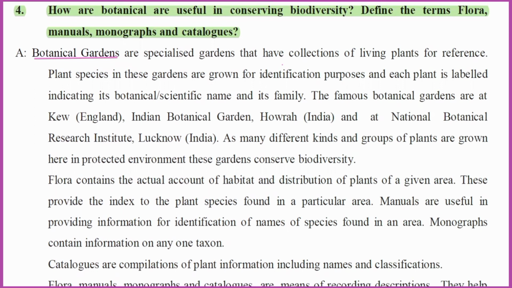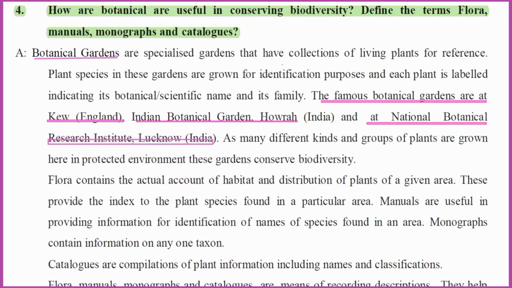The famous botanical gardens, which is most important, we already discussed in the 2 marks questions, are once again the biggest botanical garden at Kew in England, the Indian Botanical Garden, Howrah, and the National Botanical Garden Research Institute at Lucknow.